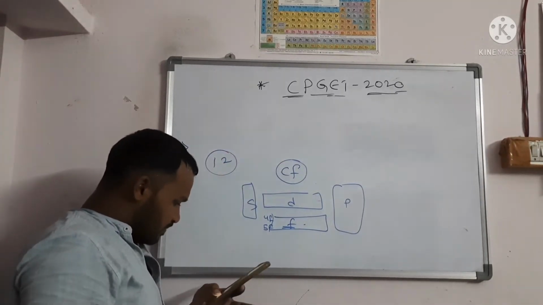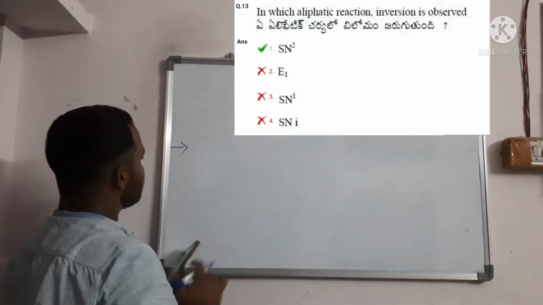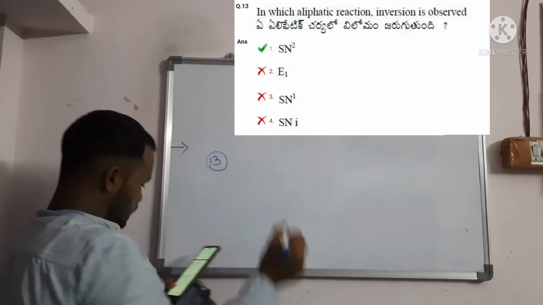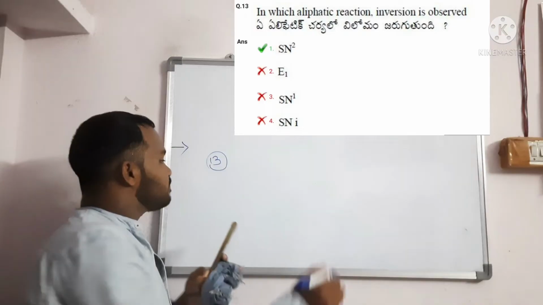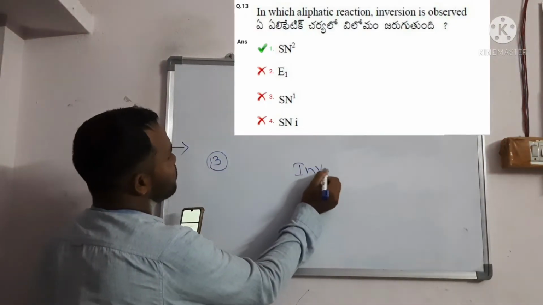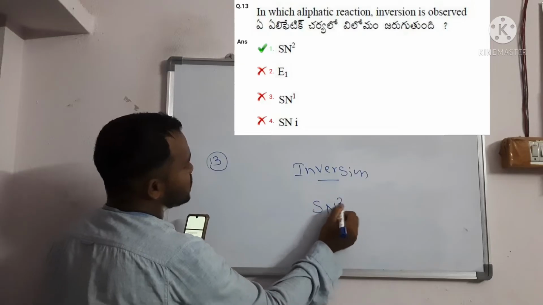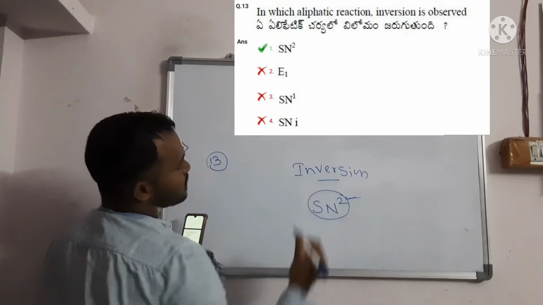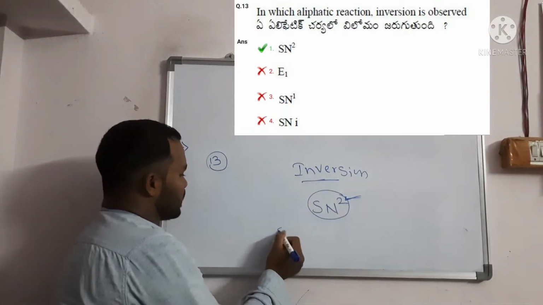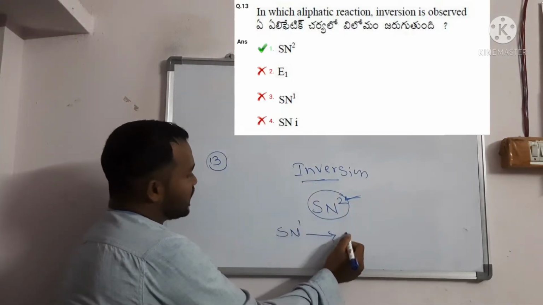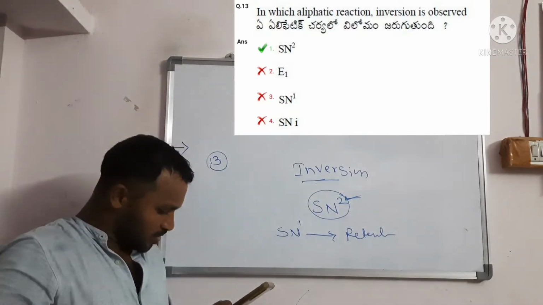Next question 13. Question number 13 you should write. In which aliphatic reaction is inversion observed? So what is meant by inversion? In an SN2 reaction, we will get an inverted product, whereas in SN1 we will get retention of configuration. That you already know, right?